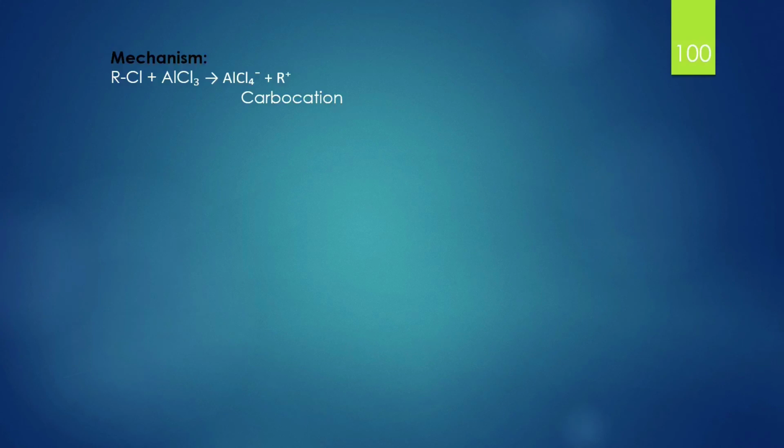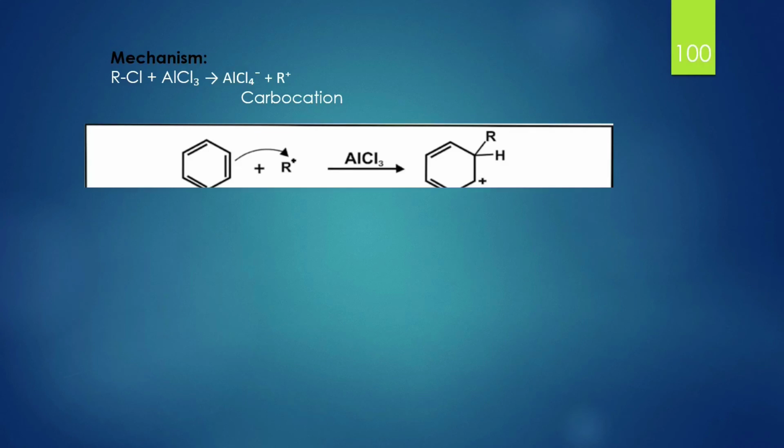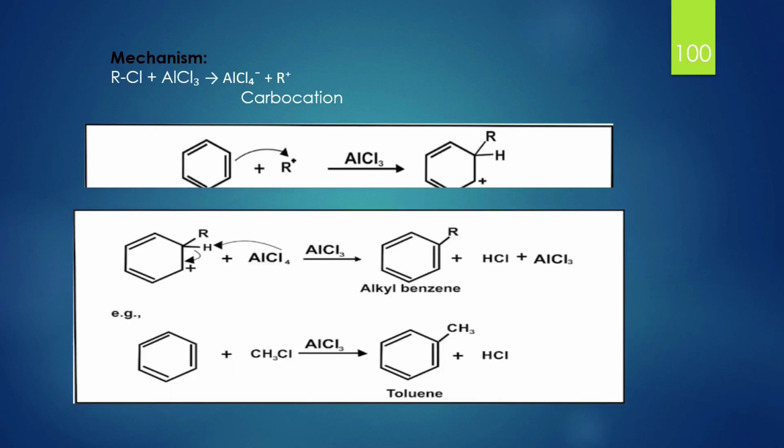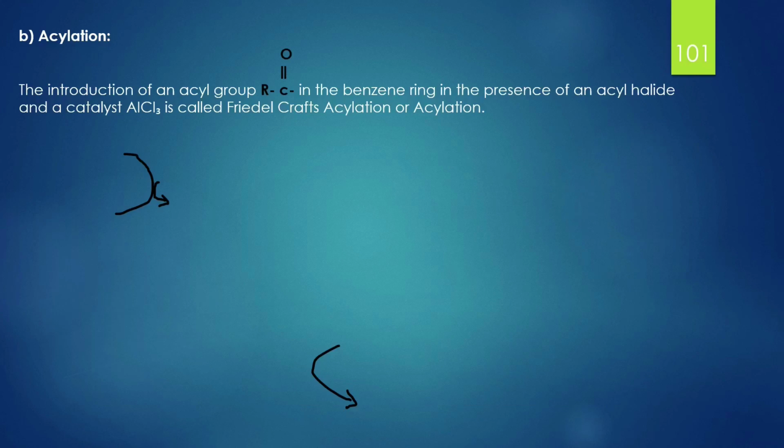In case of mechanism, first the alkyl chloride reacts with the catalyst. As a result, we get a carbocation, which is our electrophile. The carbocation attacks the benzene ring, and as a result, the hydrogen over the benzene ring gets replaced by aluminum tetrachloride, as a result of which we get the alkyl benzene along with hydrochloric acid and the catalyst as byproducts. In case of acylation, the introduction of an acyl group takes place in the benzene ring in